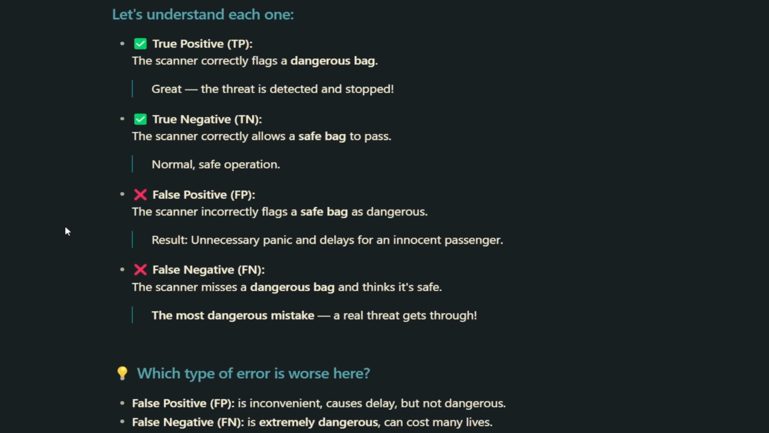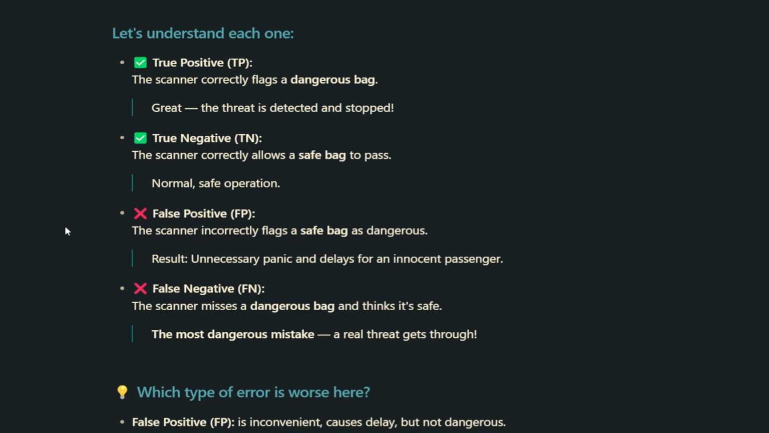True positive. The scanner correctly flags a dangerous bag. That's great. The threat is detected and stopped. True negative. The scanner correctly lets a safe bag pass. That's just normal, safe operation. False positive. The scanner wrongly flags a safe bag as dangerous. This causes panic and delays for innocent passengers, but it's not life-threatening.